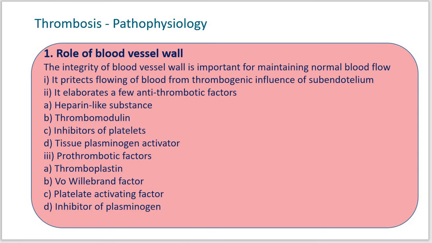So the second role of the blood vessel wall is that it elaborates a few antithrombotic factors, which prevent the process of thrombosis. These are the thrombosis inhibitory factors. This is the role of the blood vessel wall again.